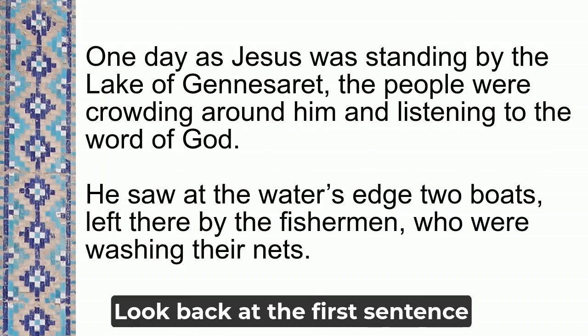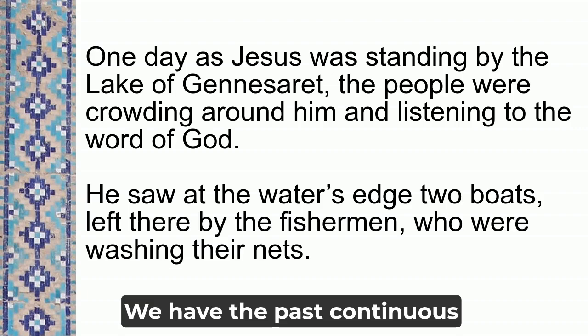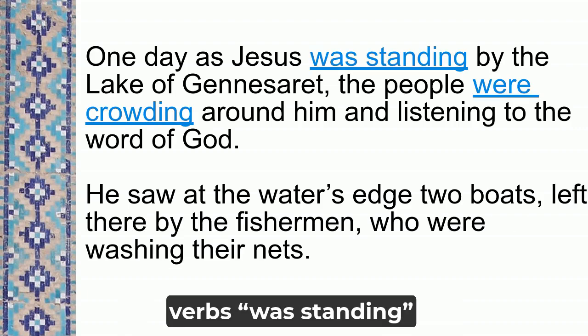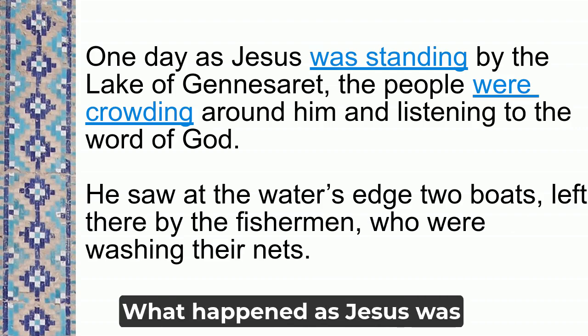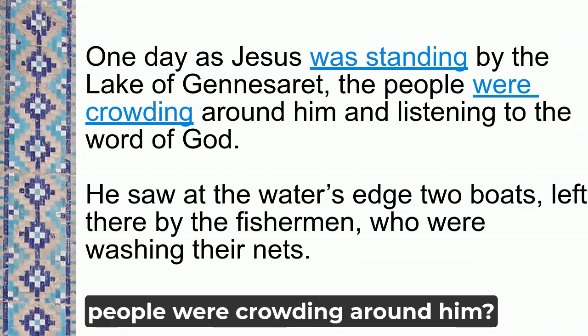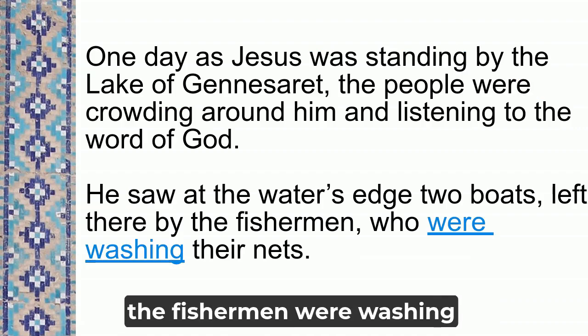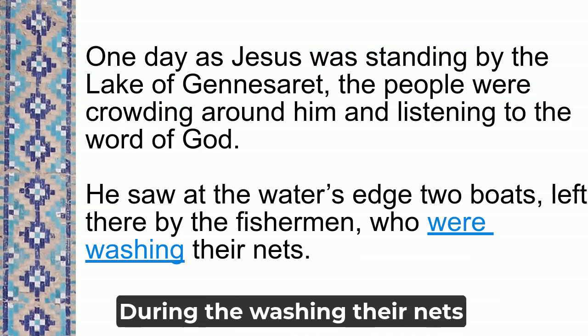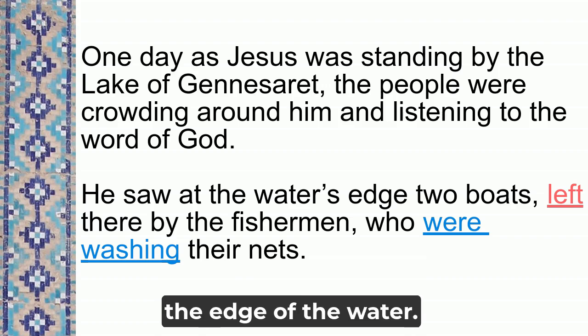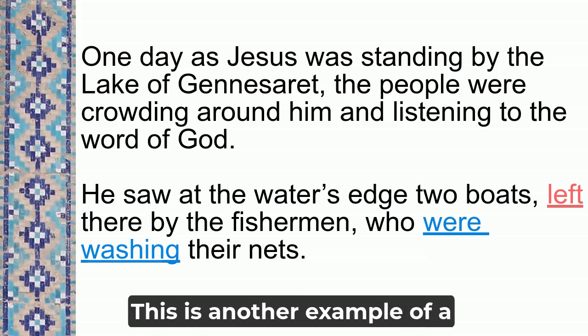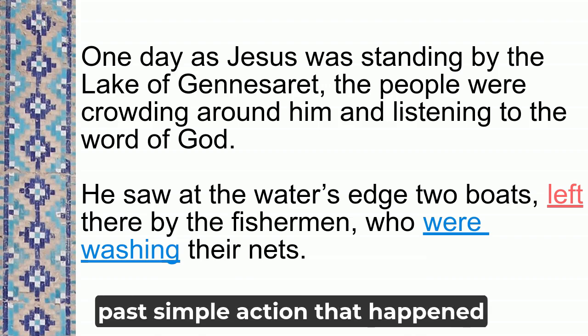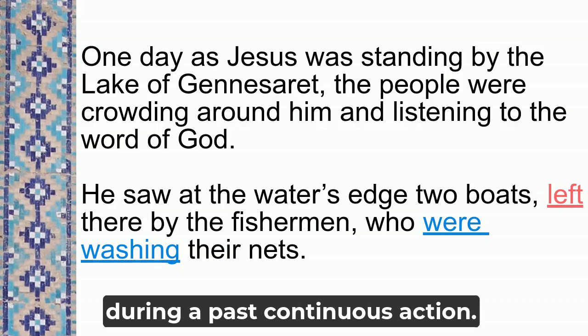Look back at the first sentence in the story. We have the past continuous verbs, was standing, and were crowding. What happened as Jesus was standing by the lake and the people were crowding around him? He saw the boats. Also, the fishermen were washing their nets. During the washing of their nets, they left their boats by the edge of the water. This is another example of a past simple action that happened during a past continuous action.